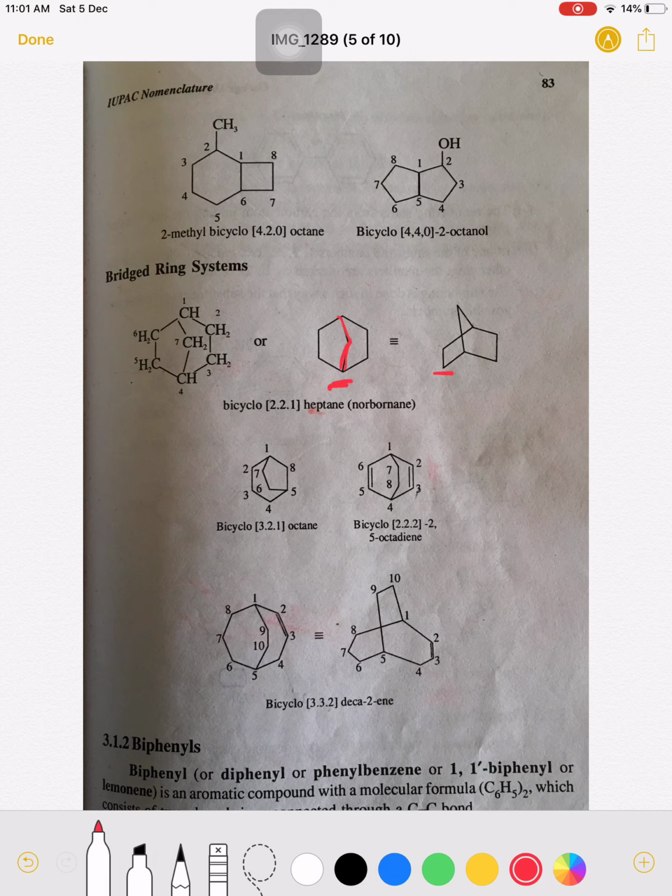Then this molecule is written like this. Suppose I give this marking. So the marks are like here. These 2 carbon atoms are here, and this bridgehead carbon is here. And these two are common to both the rings. So this is what the bridgehead molecule is, and we are going to name these molecules.